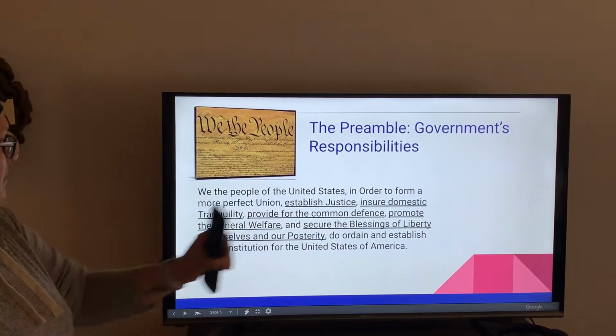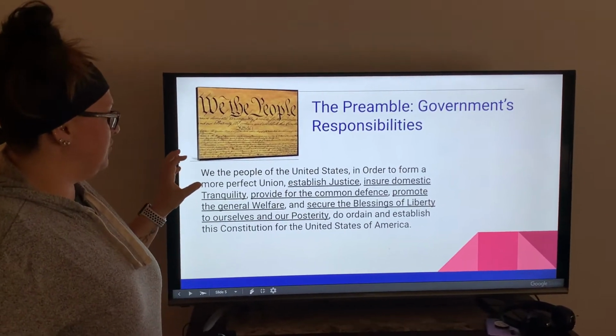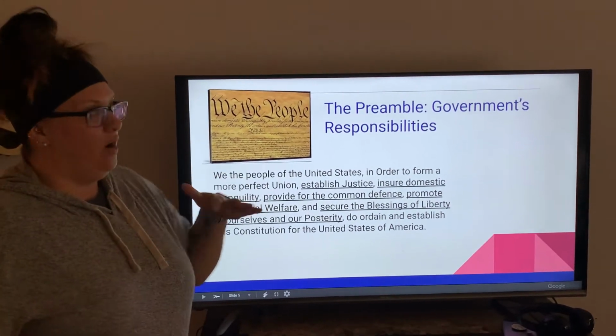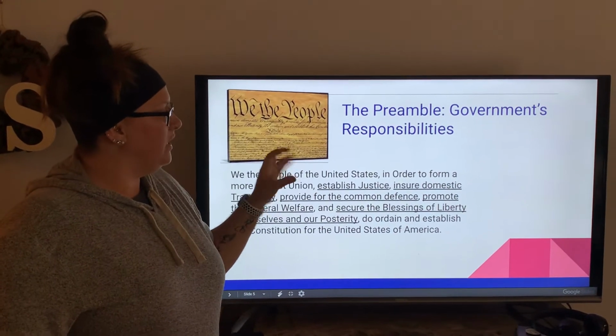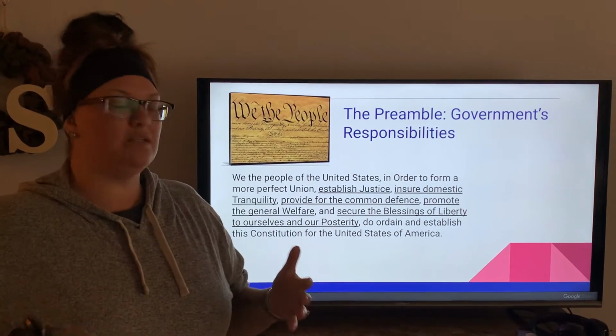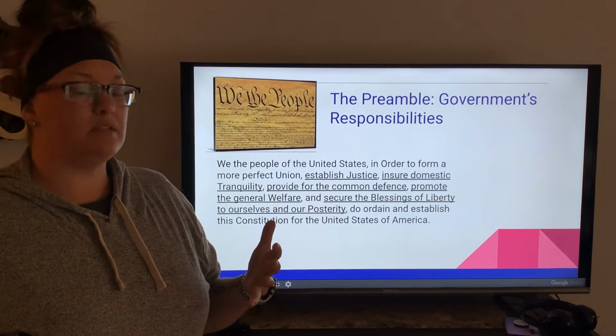And the last thing that I'm going to talk to you about is in our Constitution, hundreds of years ago, they put the preamble in the Constitution as talking about what is the government's responsibility, what is their job, what are they responsible for.